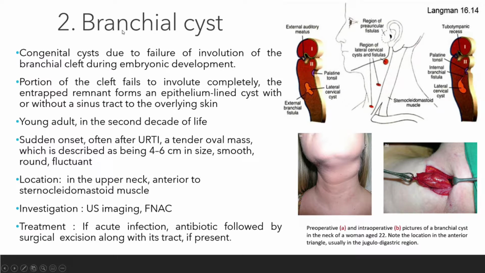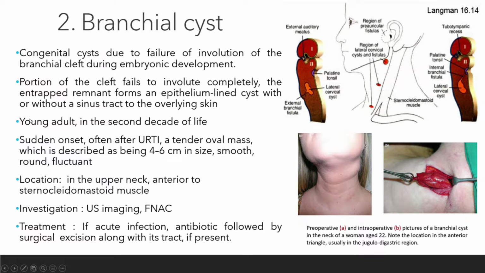Branchial cyst ni basically is a congenital cyst. Yang ni yang saya cakap tadi. Dia masa dia muda dia tak ada masalah pun. Tapi bila dia jadi young adult, baru dia start jadi problem. So it's a congenital cyst due to failure of involution of the branchial cleft during embryonic development. Okay, so masa dia budak dia macam tak detail. Portion of the cleft fail to involute completely. The entrapped remnant form an epithelial lined cyst with or without a sinus tract to the overlying skin.